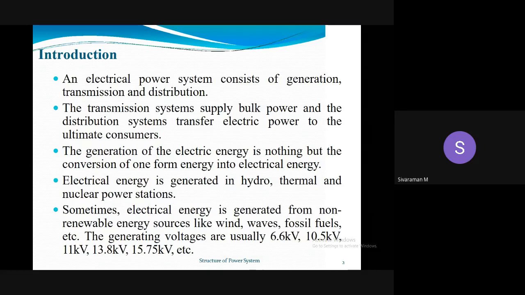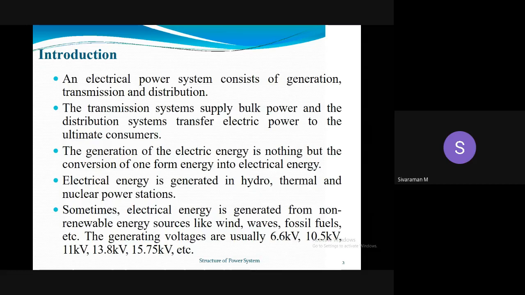An electrical power system consists of generation, transmission, and distribution. So majorly, a power system consists of three major configurations: generation, transmission, and distribution. The transmission system supplies bulk power over long distances, and the distribution system supplies electric power to the ultimate consumers.